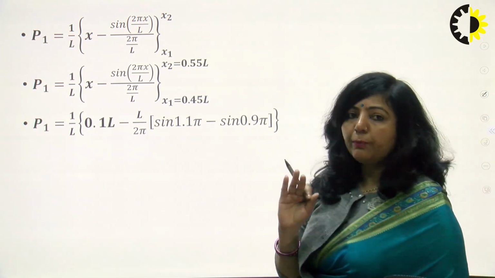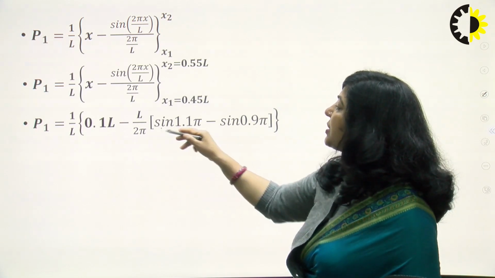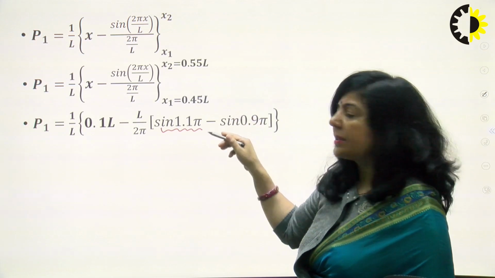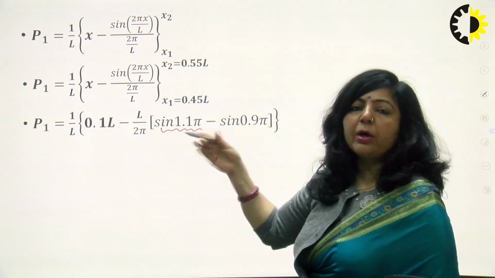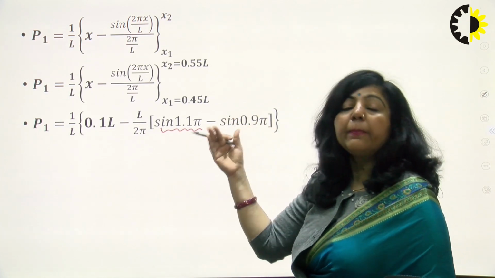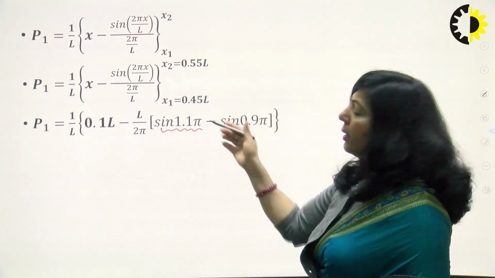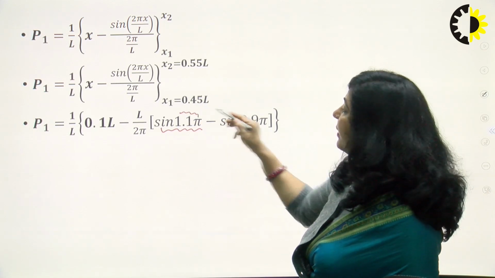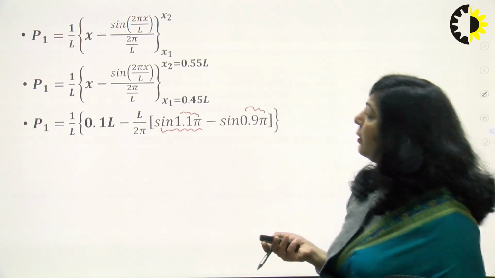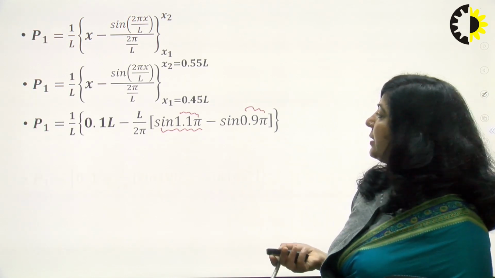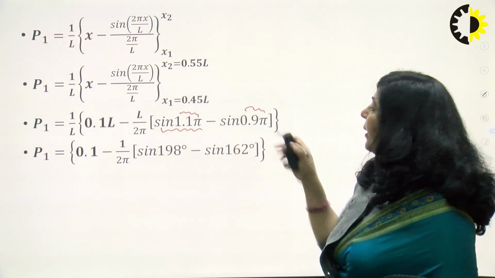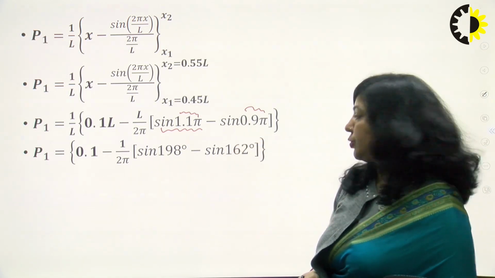Now the only thing you have to remember here is that this is sine 1.1 pi, in radians. You can convert it into degrees, or you can directly see the value of sine 1.1 pi radian from your calculator. But you can also write it in degrees, and then you can get the value of sine of that particular angle. So I have converted it into degrees. So 1.1 pi is 198 degrees, and 0.9 pi is 162 degrees.